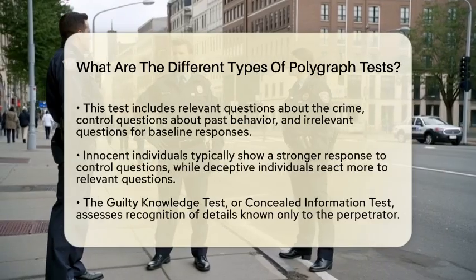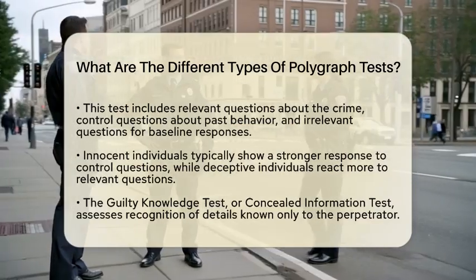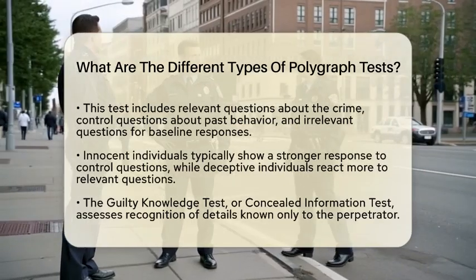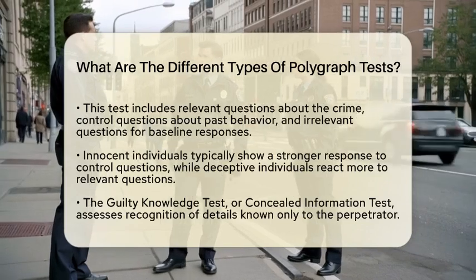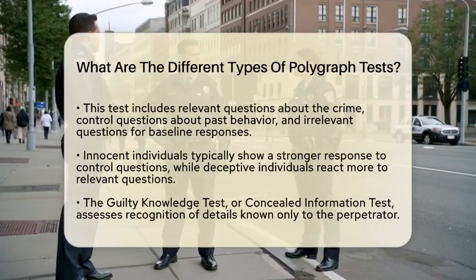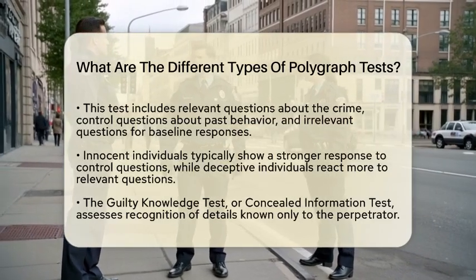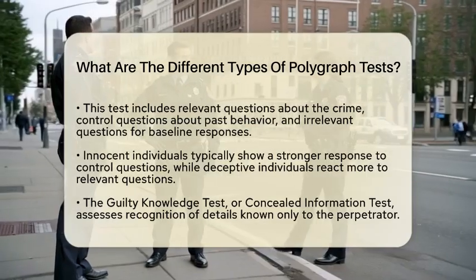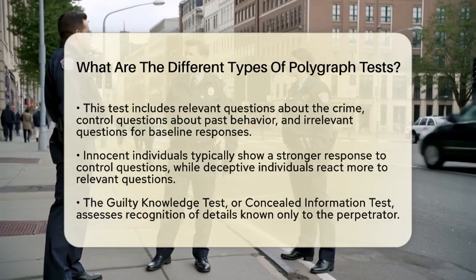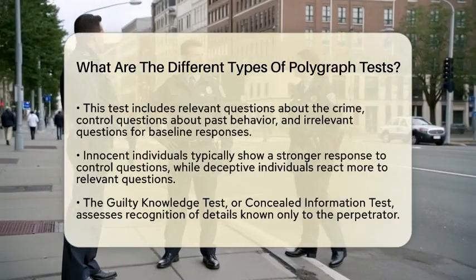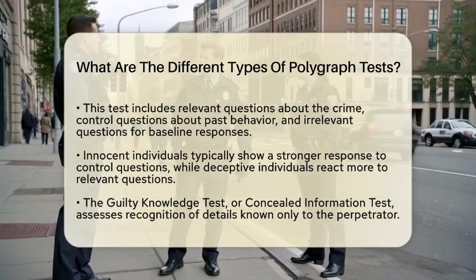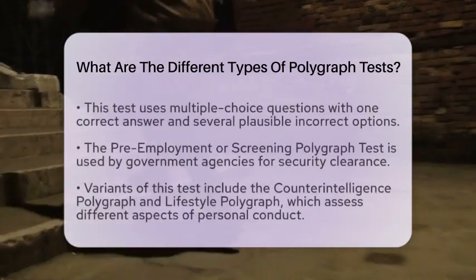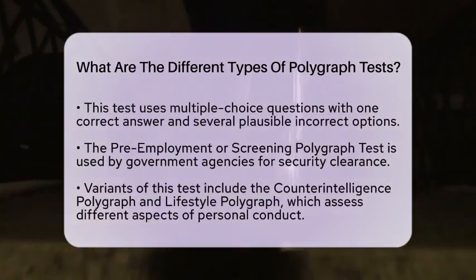Next, we have the guilty knowledge test, also known as the concealed information test. This test focuses on whether the subject recognizes details that only the perpetrator would know. The examiner asks multiple choice questions about specific crime details, including one correct answer and several plausible but incorrect options. The subject's physiological responses are measured to see if they react more strongly to the correct detail, indicating knowledge of the crime. Unlike the control question test, this method does not rely on control questions and is designed to detect recognition rather than deception.